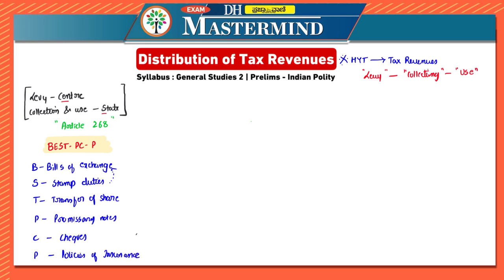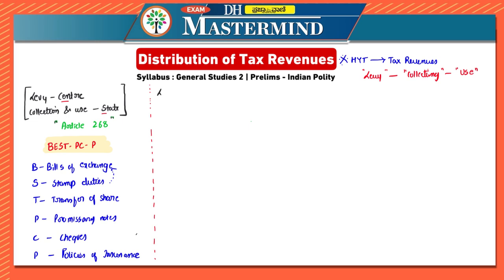So BESTPCP, that is stamp duties on bills of exchange, transfer of shares, promissory notes, checks, and then policies of insurance. These are the taxes which are levied by the center, whereas they are collected and utilized by the state. So I guess the first portion is clear, and this constitutes Article 268.